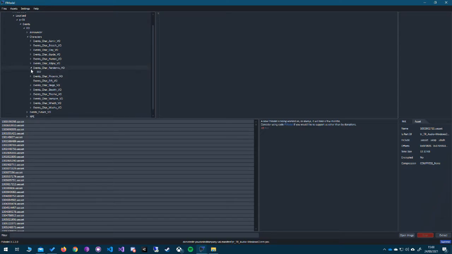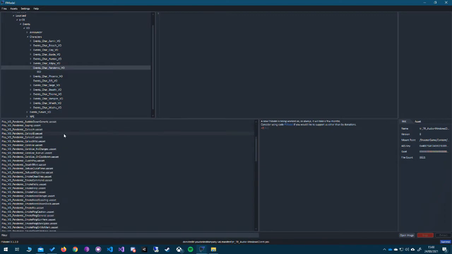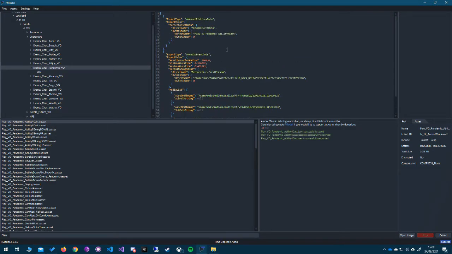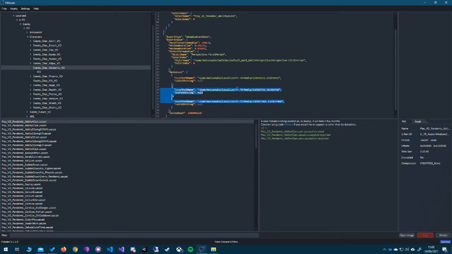I think she's called Pandemic, and if we go through here, this is all her sounds, and it's actually going to be better to just bulk extract all this. So if we just extract here, and we can see, so the ability forecast, I think that's probably ultimate, has 3 sound files attached to it. So it has 3 variations, as you can see, and these are the strings we're interested in.